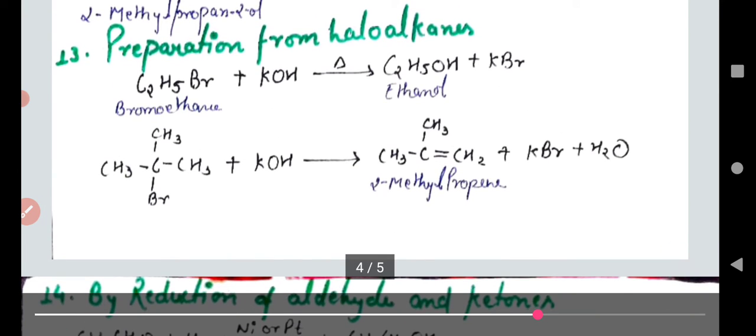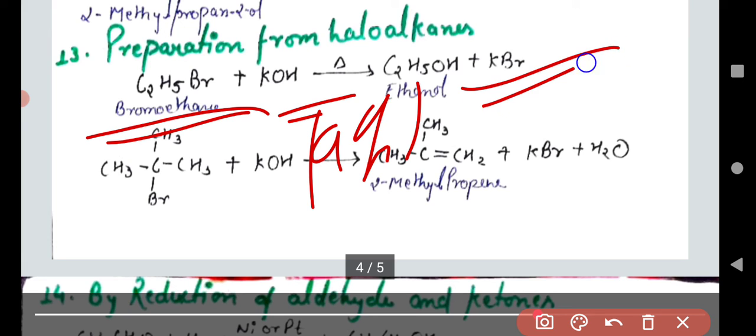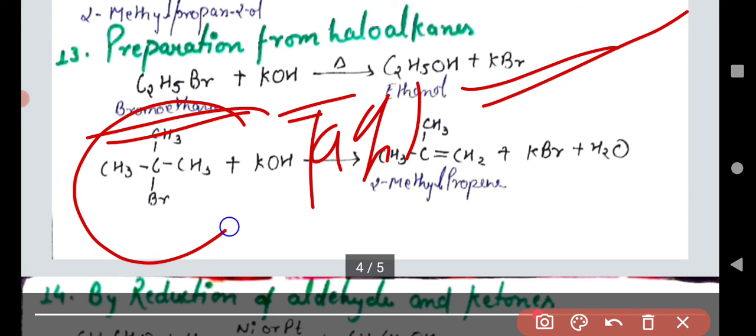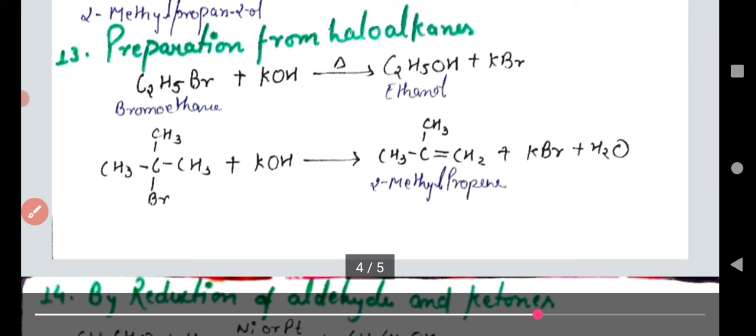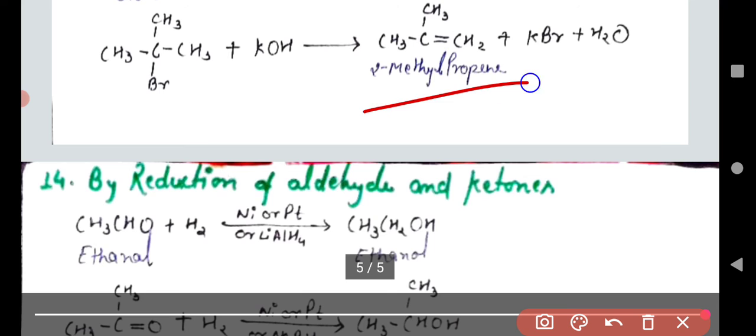Now the 13th chemical reaction is preparation from haloalkanes. It means that if we have ethyl bromide and we react this ethyl bromide in the presence of potassium hydroxide, this potassium hydroxide should be aqueous, meaning dissolved in water, we get ethyl alcohol. Understand? If we have tertiary butyl bromide and react with aqueous KOH, we get 2-methylpropene and KBr is also formed.